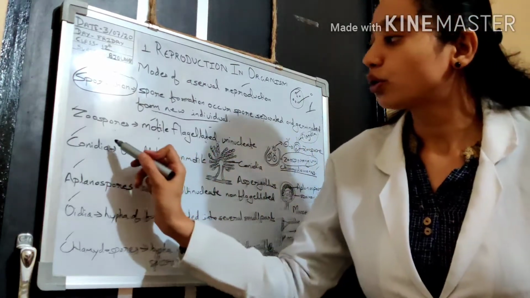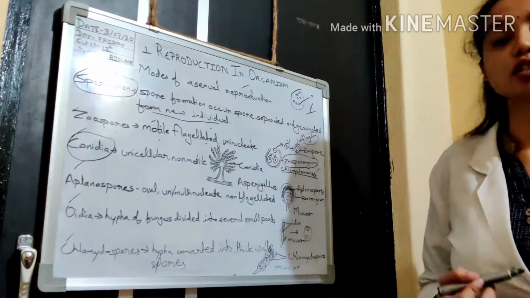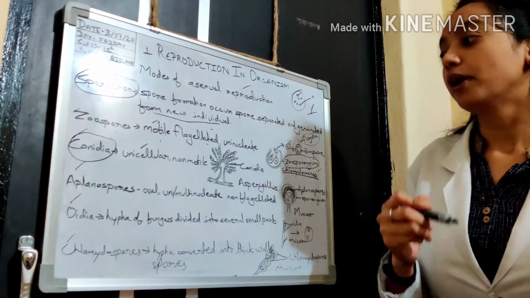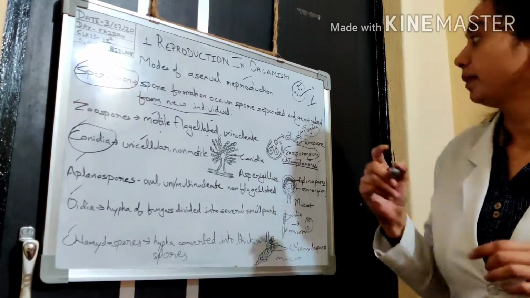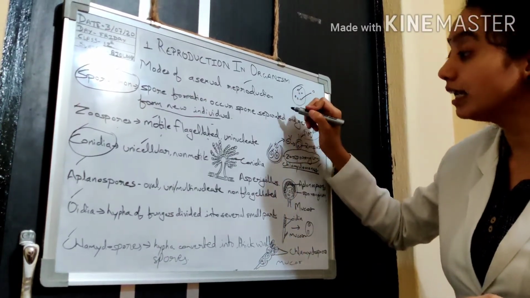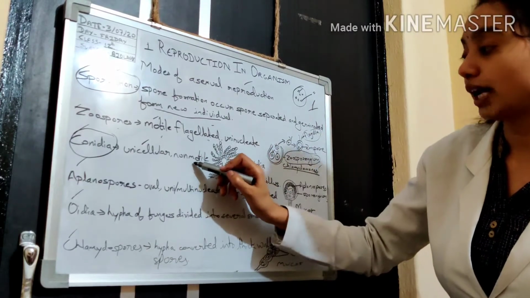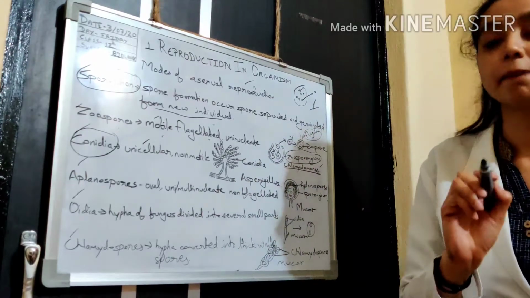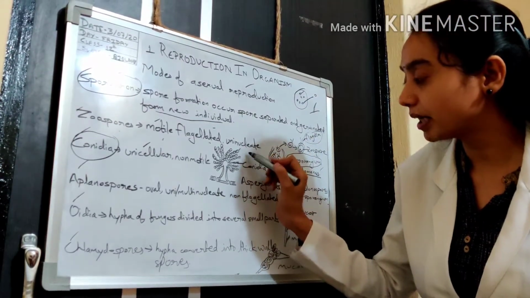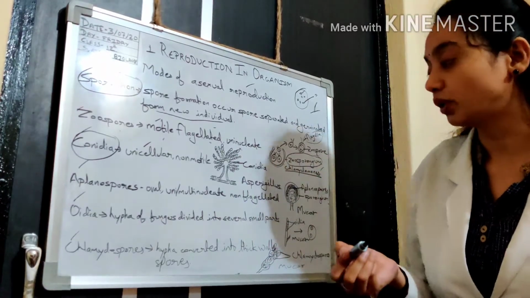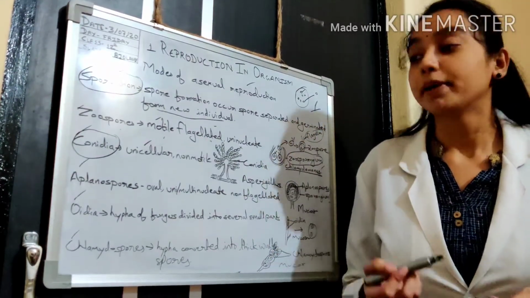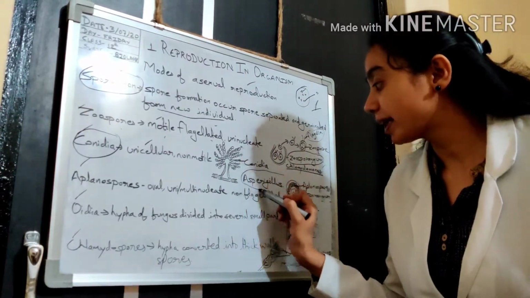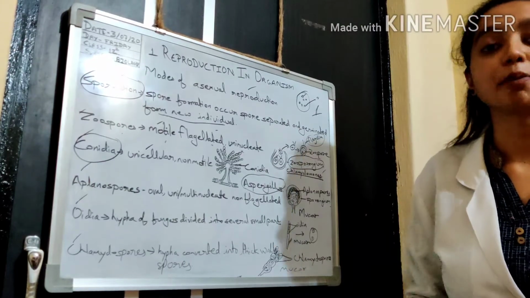Now conidia. Conidia is also a type of spore. It is unicellular, meaning it is made up of only a single cell, and non-motile. Why? Because there are no flagella. Is there any flagella appearing? No. So it is non-motile. It is exogenous because it develops outside of the body. Its example is Aspergillus, a type of fungus.